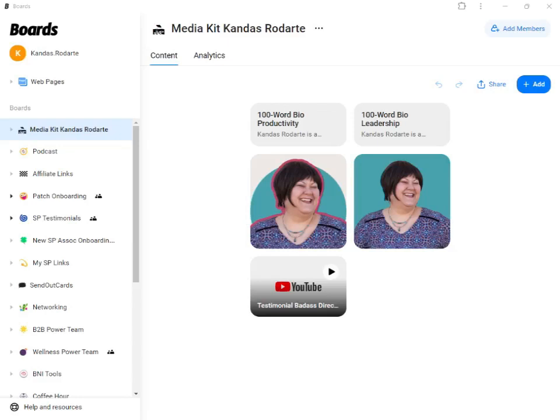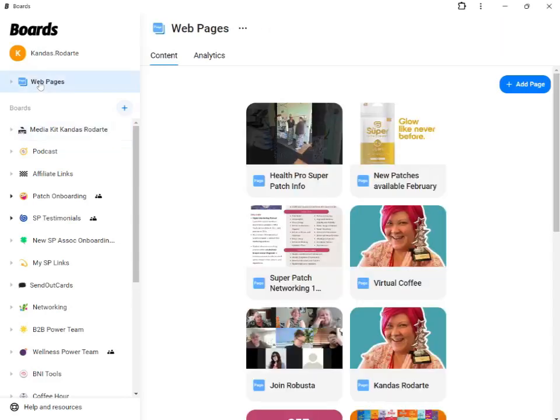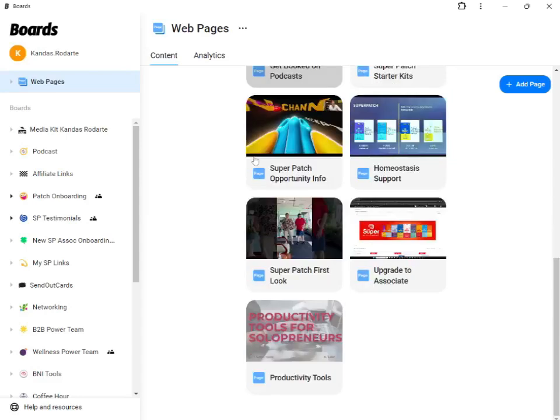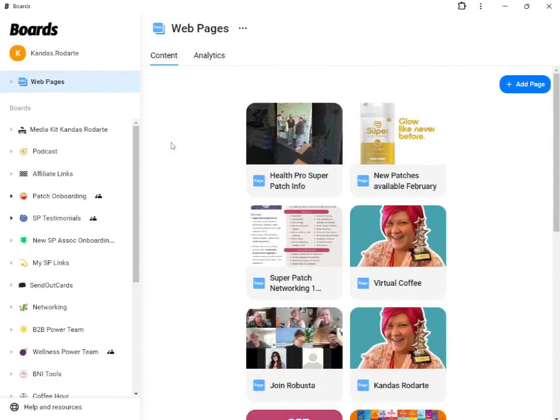So that's not why you're here. You're here because you want to know how to turn an email into a web page. In Boards, there is this fancy little button at the very top that says web pages. This is all of the web pages that I've created using Boards. I have the paid version of Boards, which is $60 a year, $5 a month. The free version includes 3 boards, one of which you can share with other people.